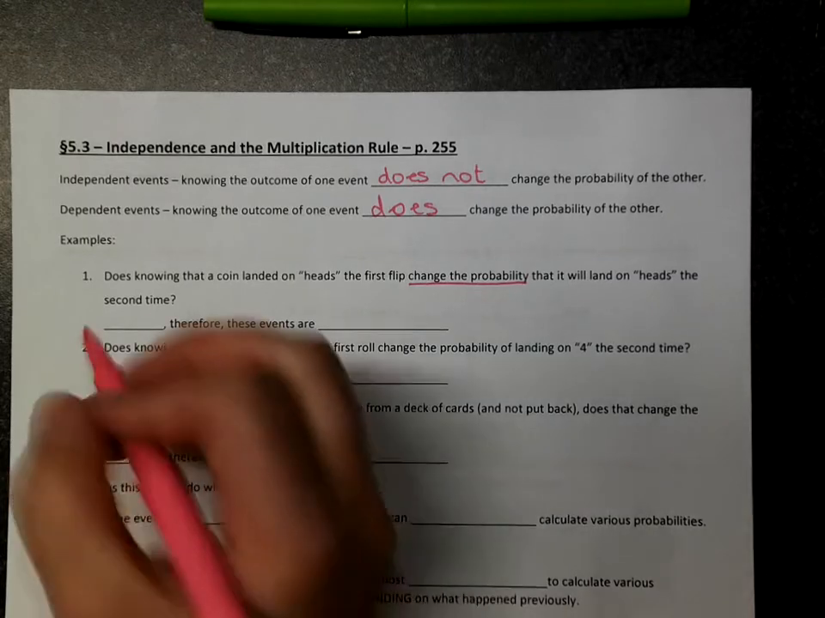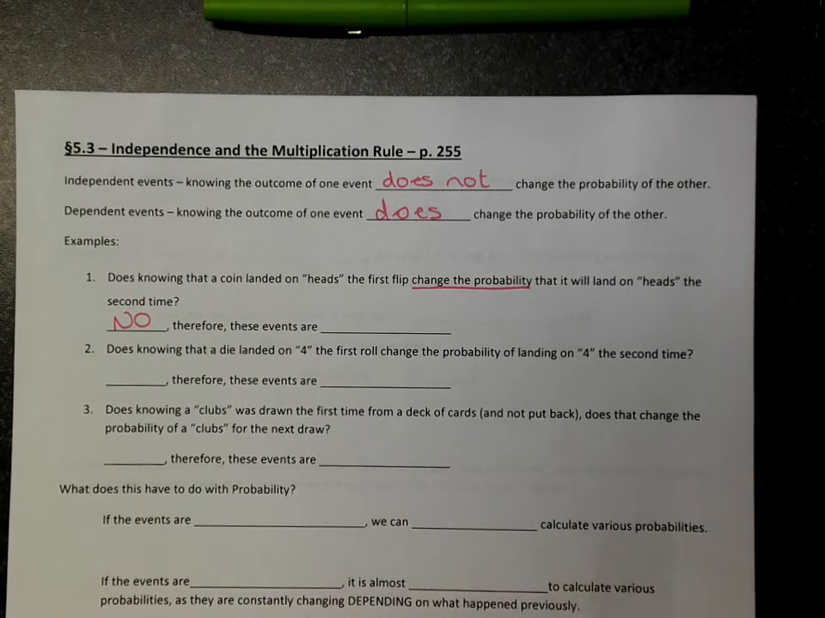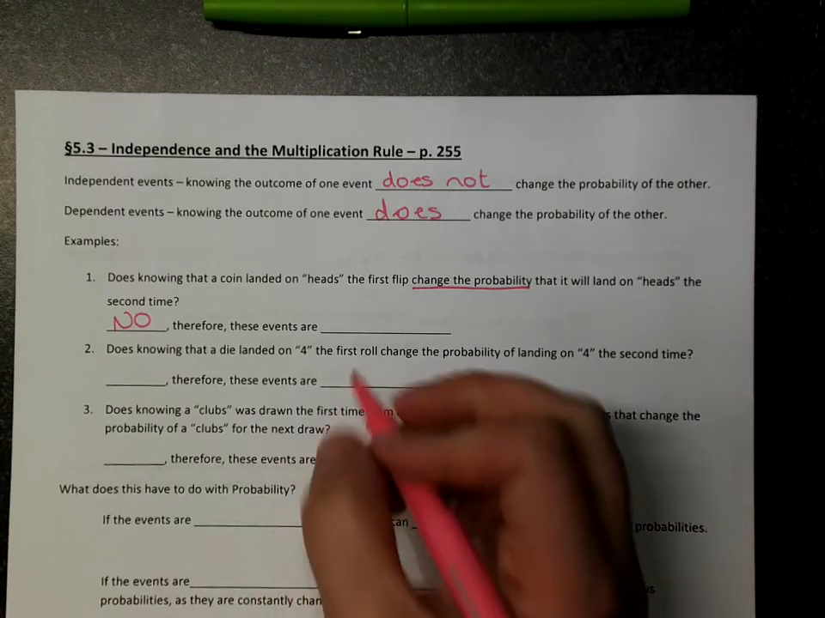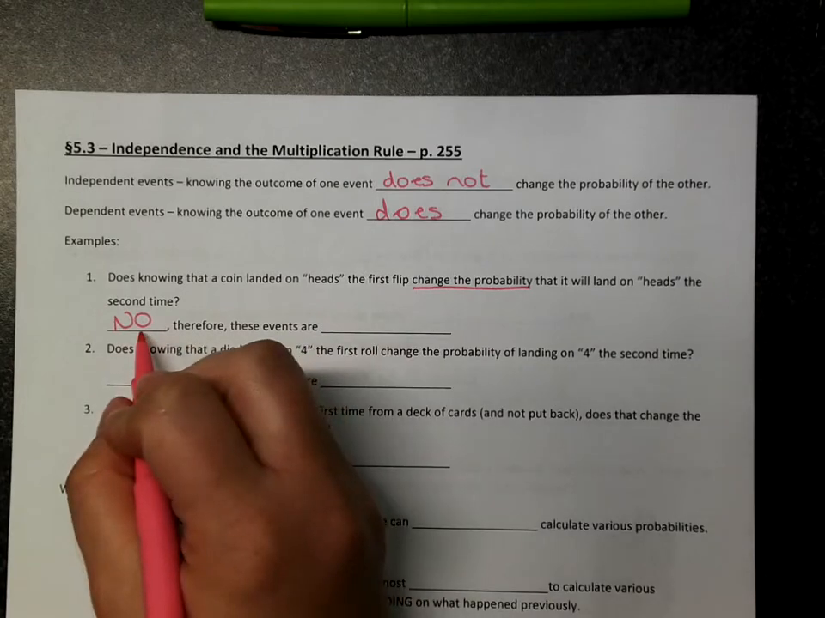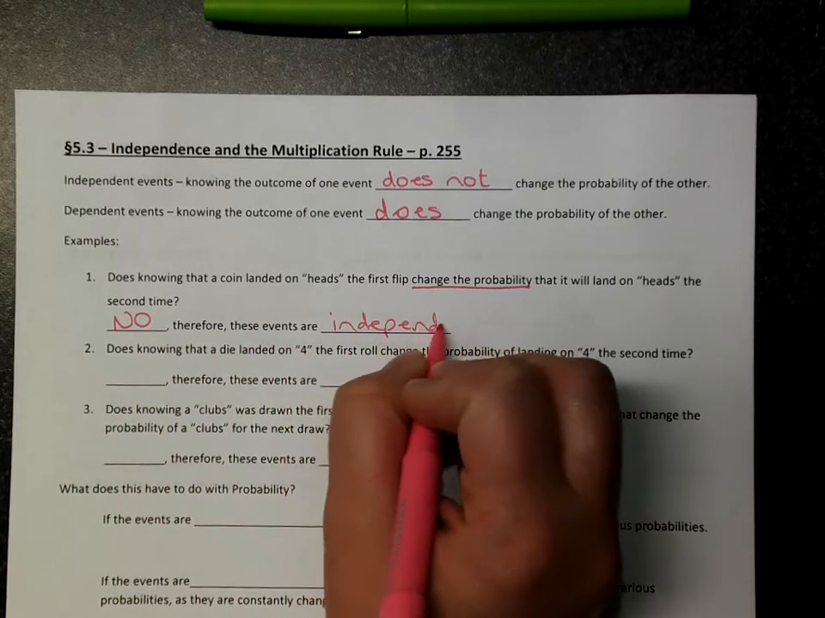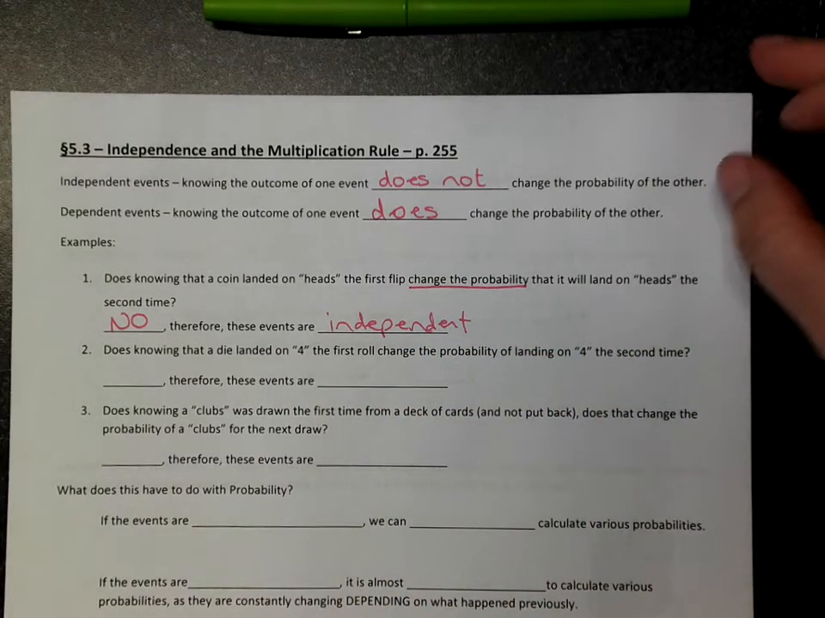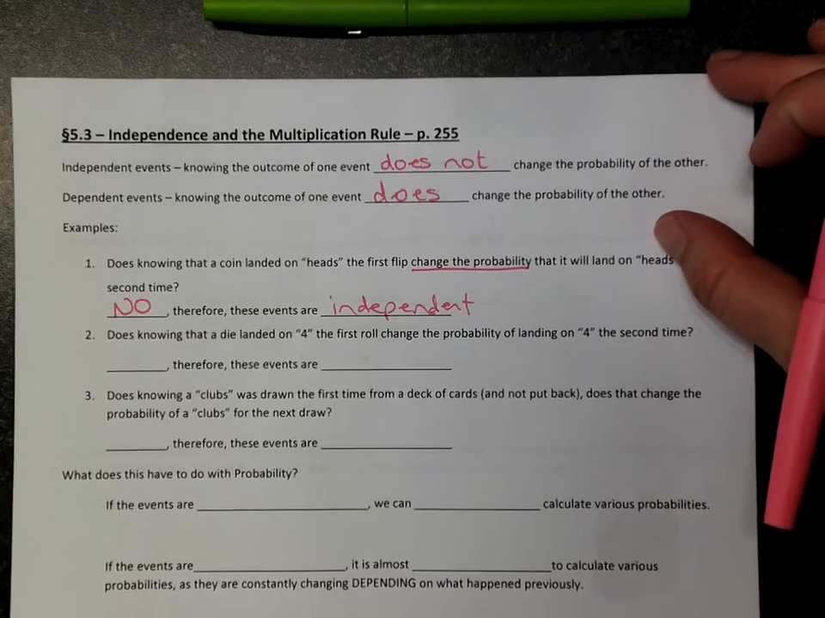Your gut should be saying no. Every time you flip the coin, you have a fair chance of heads or tails. It has nothing to do with the flip before. So if the answer is no, these events are independent. Knowing the outcome of one does not affect the probability of the other.